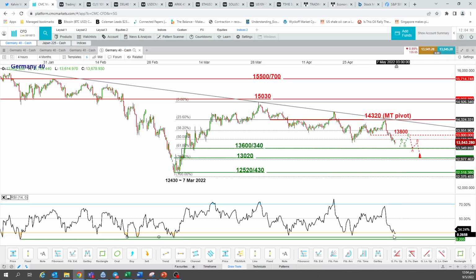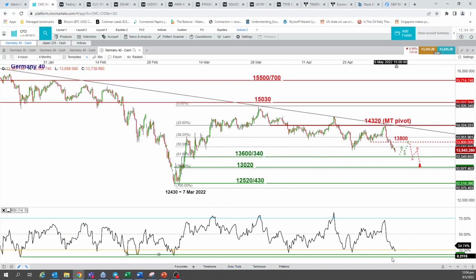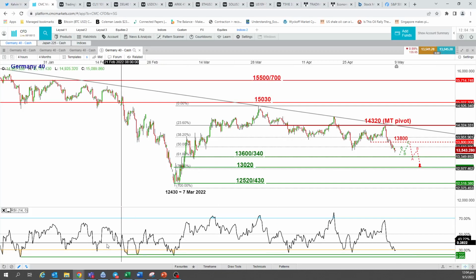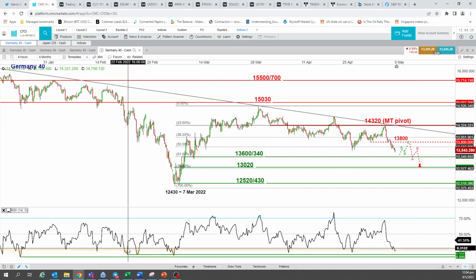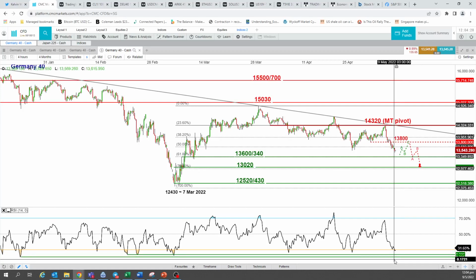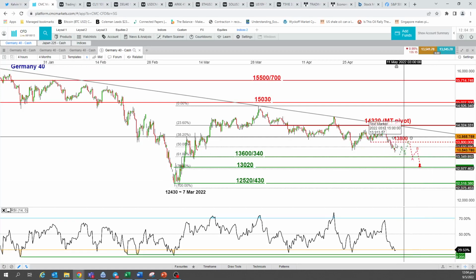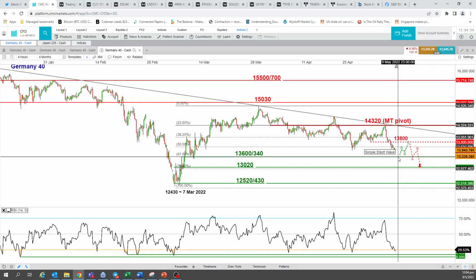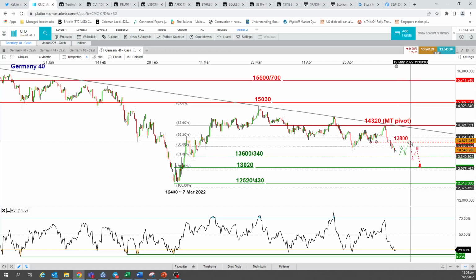But nevertheless, do not forget that on the 4-hour chart, the 4-hour RSI is coming very close to the oversold region over here, which is the extreme oversold level at 20%, where price action in the past managed to shape a bounce. As you could see previously at this point in time, price action shaped a rebound once the 4-hour RSI hit this relatively extreme oversold region at the 20% level. So all in all, that level could correspond to the first support at 13,600 slash 13,340, where we could start to see a bounce off from there to actually test this resistance at 13,800.